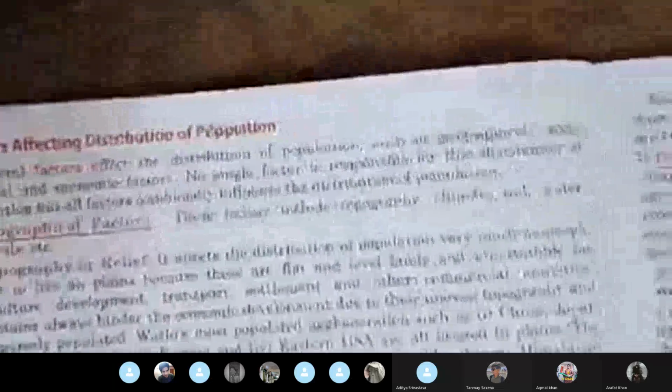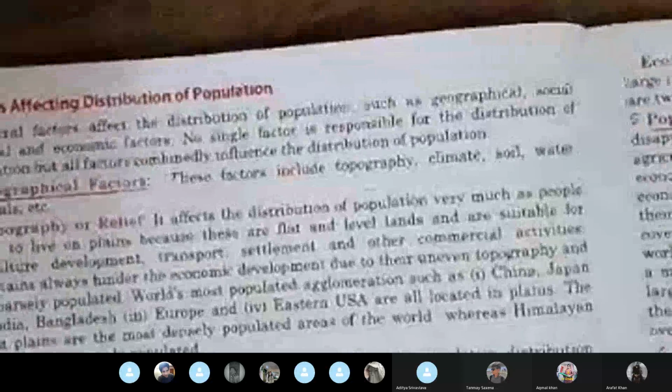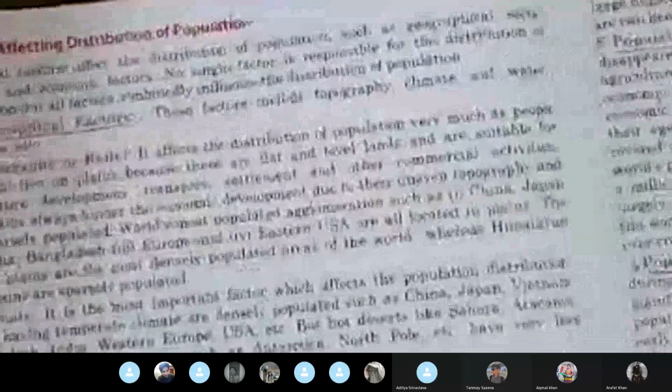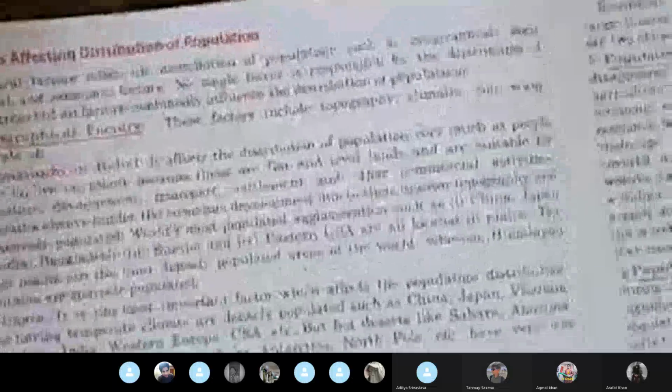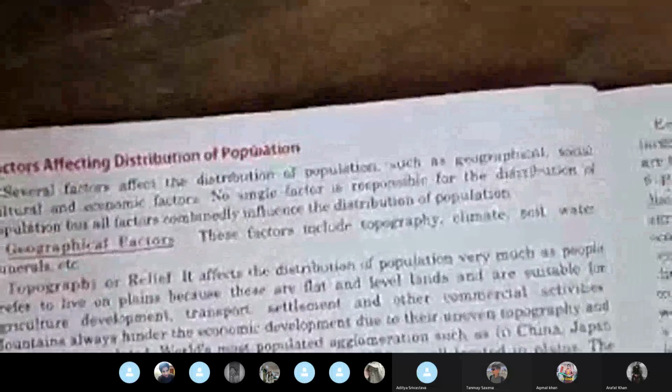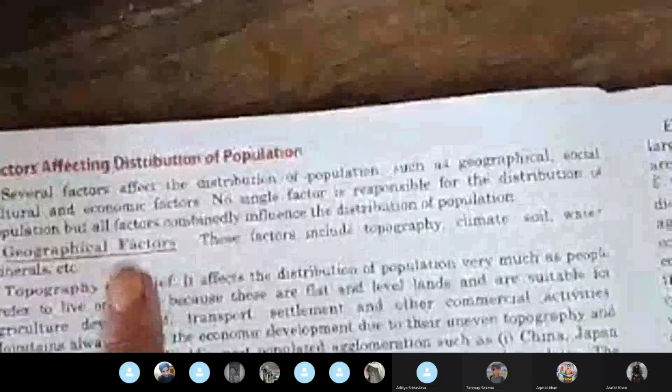Okay, so first we'll take up geographical factors. Now these factors include topography, climate, soil, water, minerals, and stage of economic progress. Let us see the topography or relief. I hope you have understood. This is one factor. It has several sub factors.